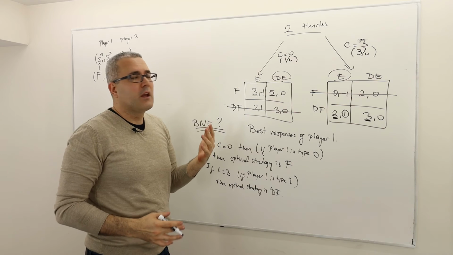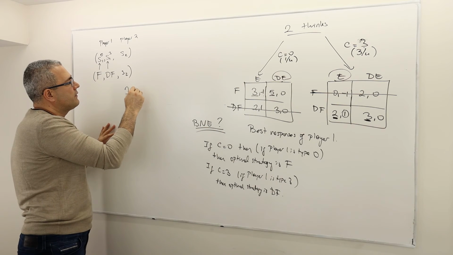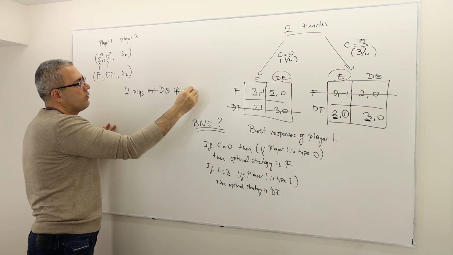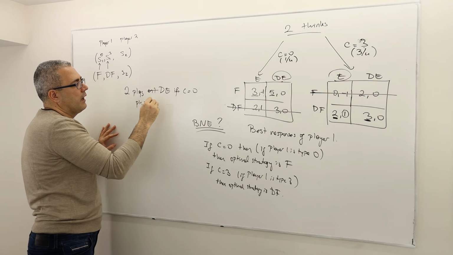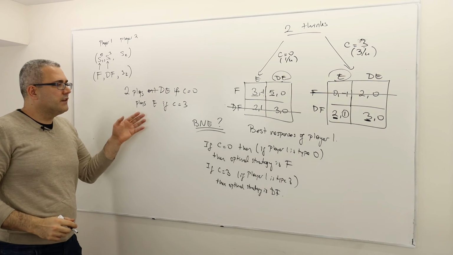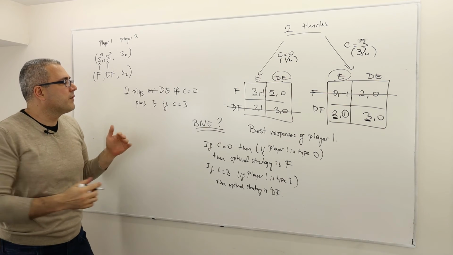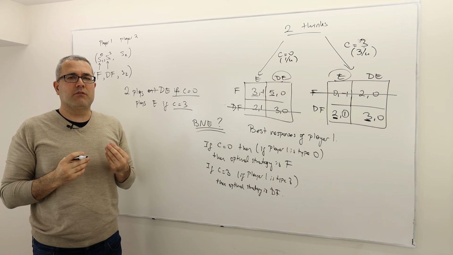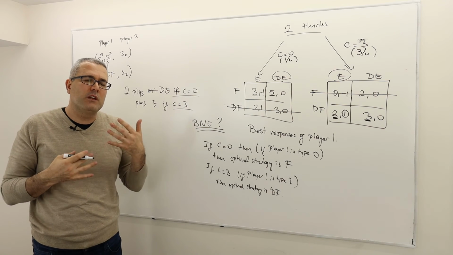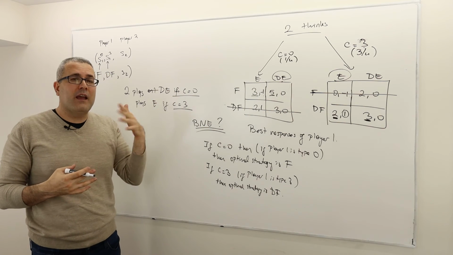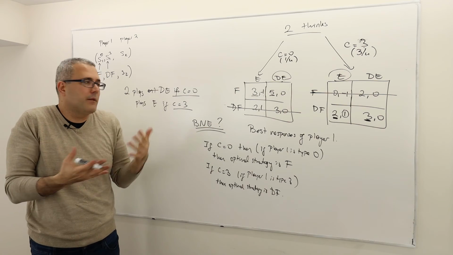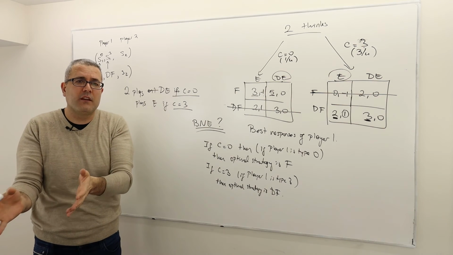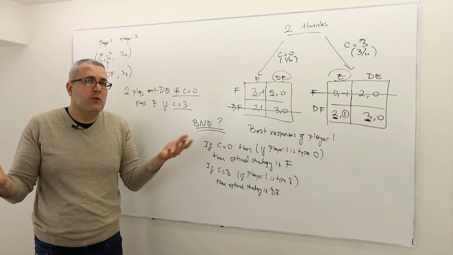But the problem is, you cannot say 2 plays don't enter if C equals 0, and 2 plays enter if C equals 3. This is not a strategy. Why not? Well, in this if condition, player 2 will never observe C equals 0. And so you cannot expect him to condition his strategy on C. Like he can't play, if C is 0, I'm going to do this. If C is 3, I'm going to do that. But what if you don't know what C is? What the heck are you going to do?